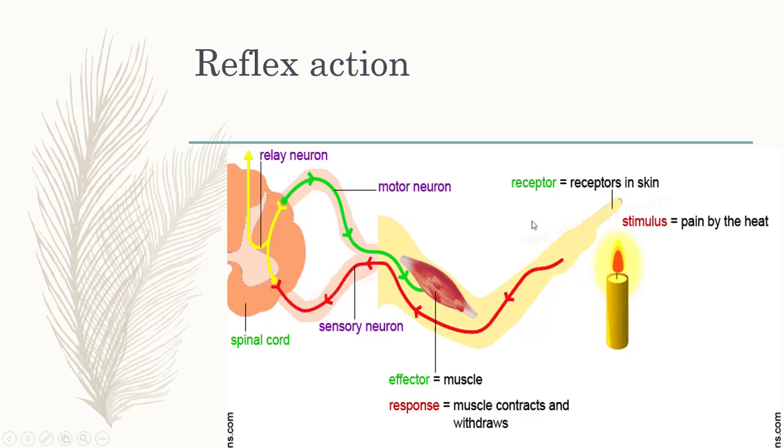In this example of reflex action, spinal cord acts as a coordinator. Heat stimulates the temperature and pain receptor in the skin. As you can see, receptors of pain or temperature are present in skin.